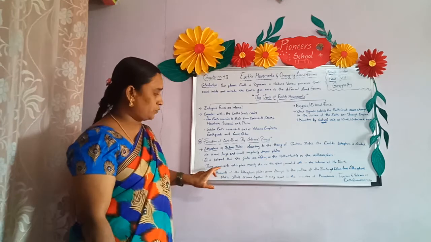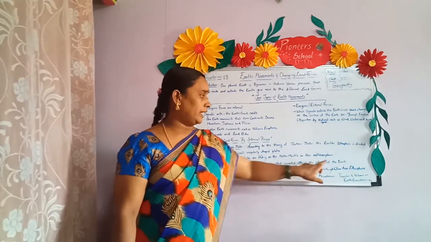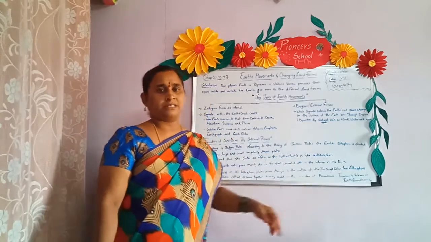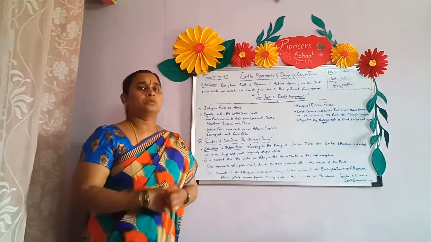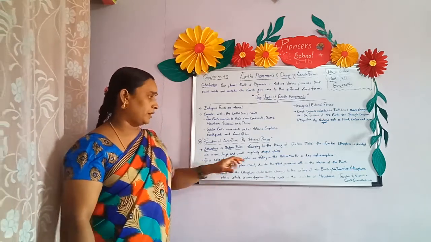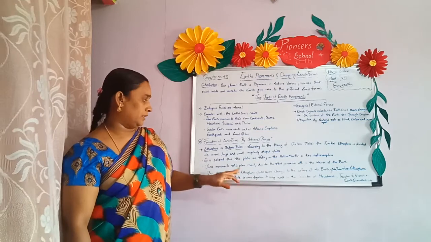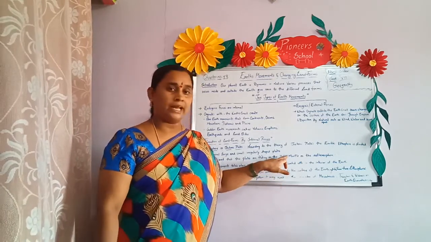Next, these movements take place mainly due to the heat generated within the interior of the earth. We have already discussed this in the previous class. It will be very hot under the earth's crust, children. We cannot enter into the earth, but because of this, what is happening? As it is very hot, these plates will be floating on the molten mantle.